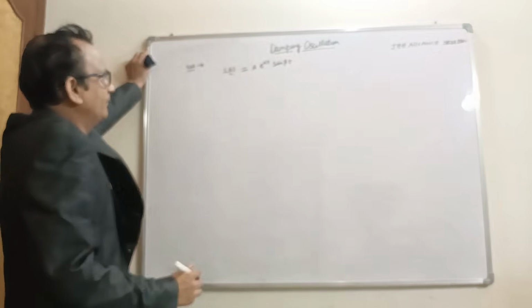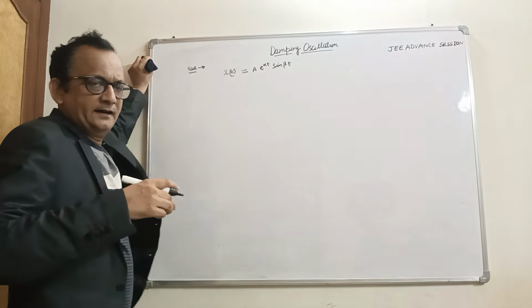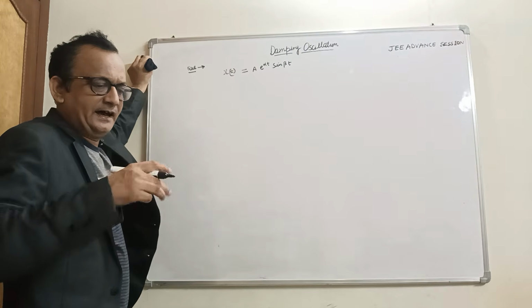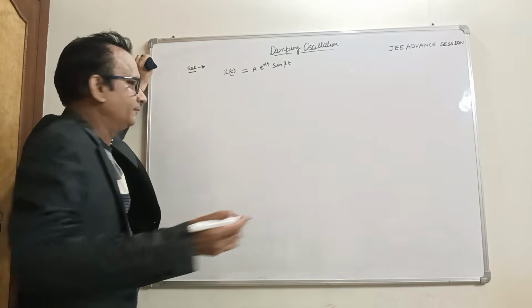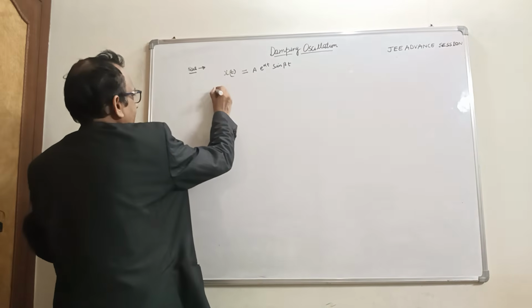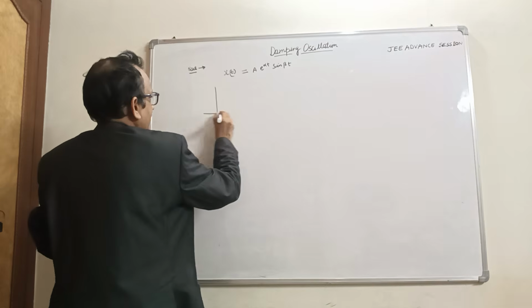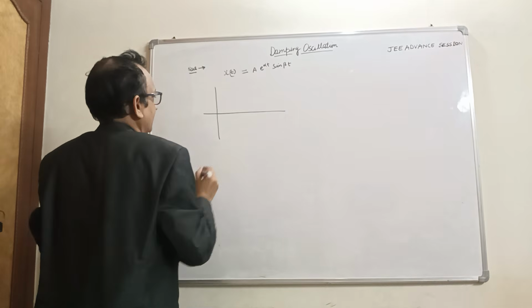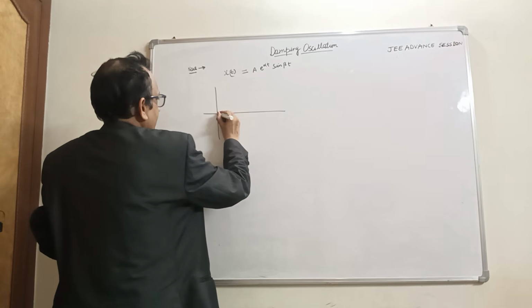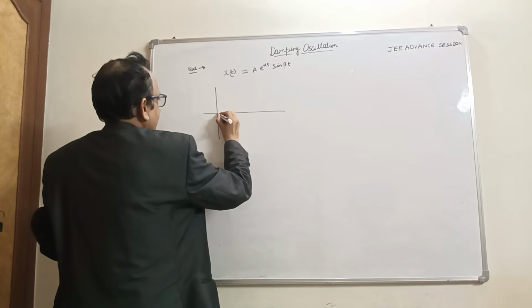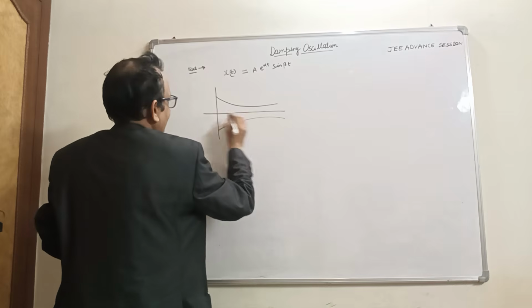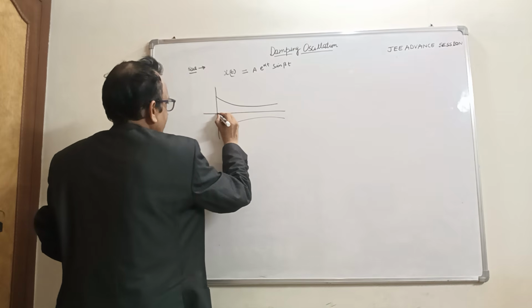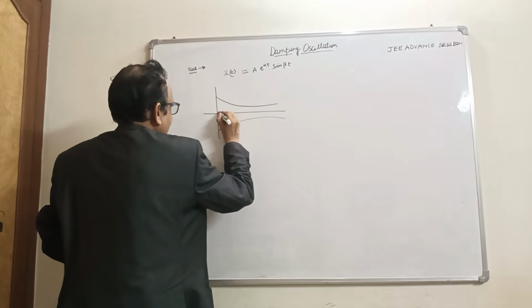We have to find the time at which the amplitude is maximum. In this motion, this is a sinusoidal curve. The particle starts its motion from its mean position here.